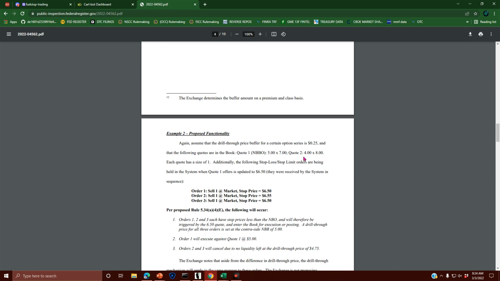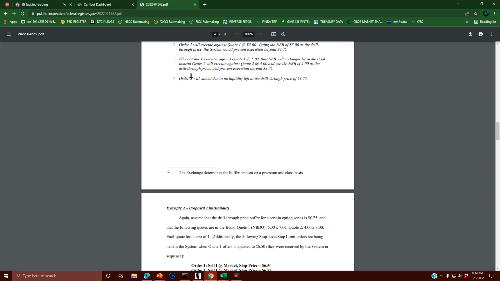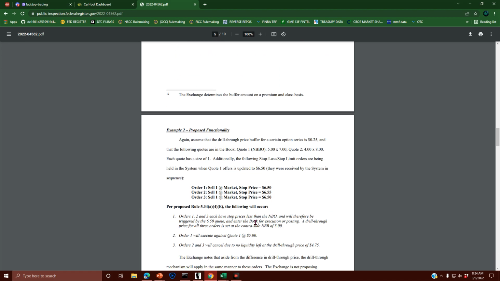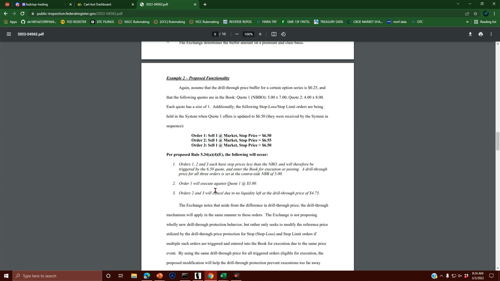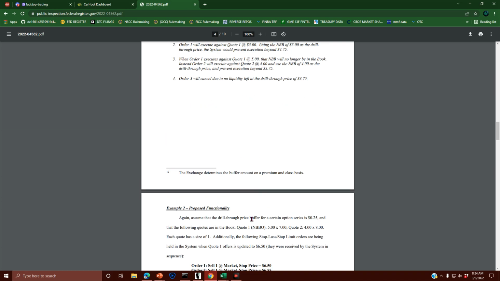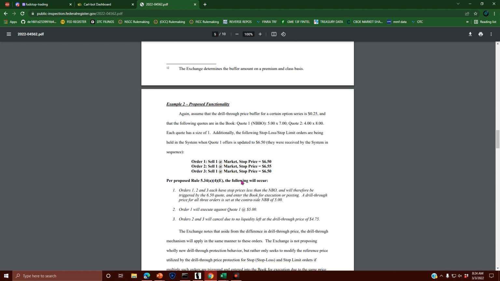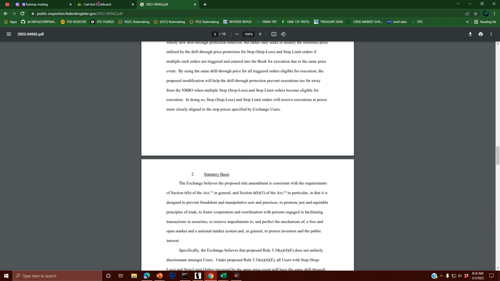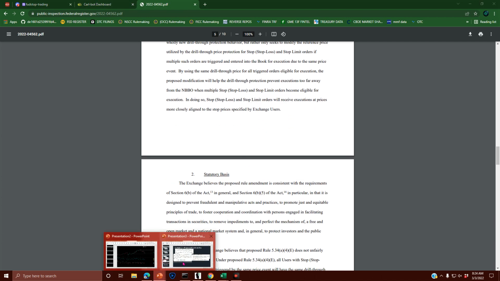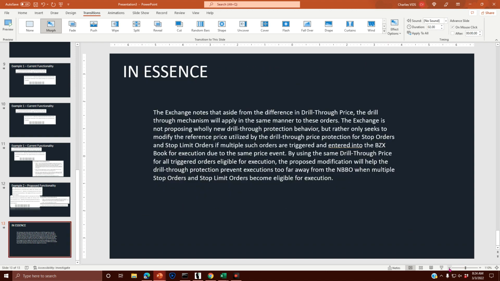So that's the difference. Before, they did not include all 3 at the same time. It was all separated. Now it's all included in one, and now orders 2 and 3 will be canceled due to no liquidity left at the drill-through price of $4.75, rather than the drill-through price being $3.75, which is a much, much better situation for the industry and not the people gaming this on the other side. So anyways, that's basically it. Let's get the in essence part going.